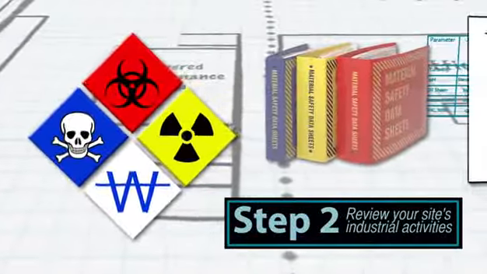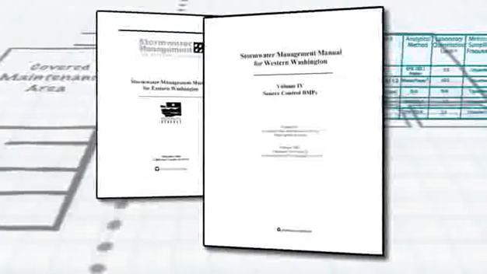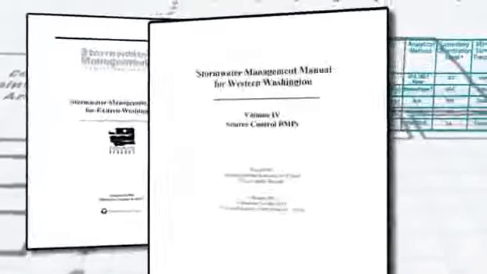After a thorough inspection of your facility, use reference materials to be sure you identified all areas of pollutant contact. The Stormwater Management Manual for Western and Eastern Washington have a list of typical pollutants and their sources often associated with different types of businesses.